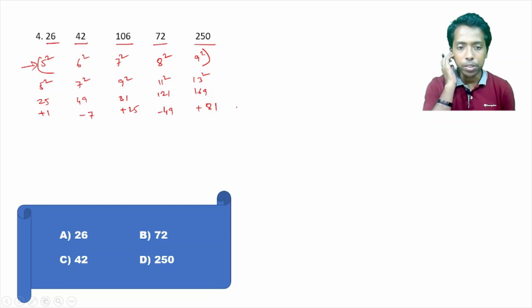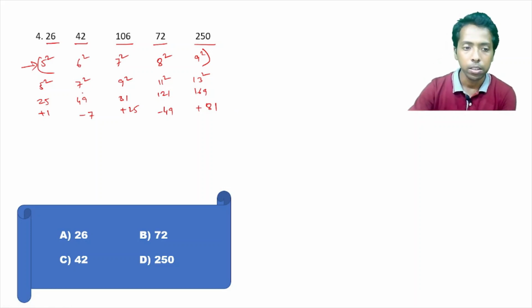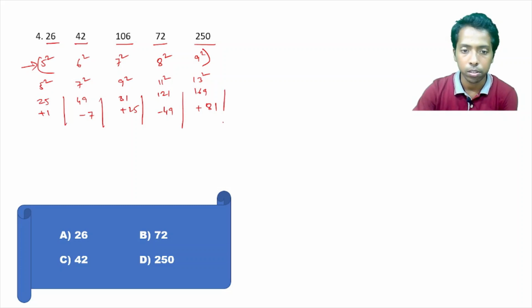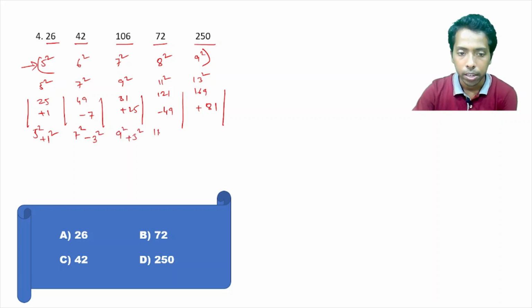Now, can you derive the logic from this? One number out of all of these is the wrong number here. This is the box so that you can understand it better. Now, 5 square plus 1 square. Can we write it like this? Now, 7 square minus 3 square. 9 square plus 5 square. 11 square minus 7 square. 13 square plus 9 square.